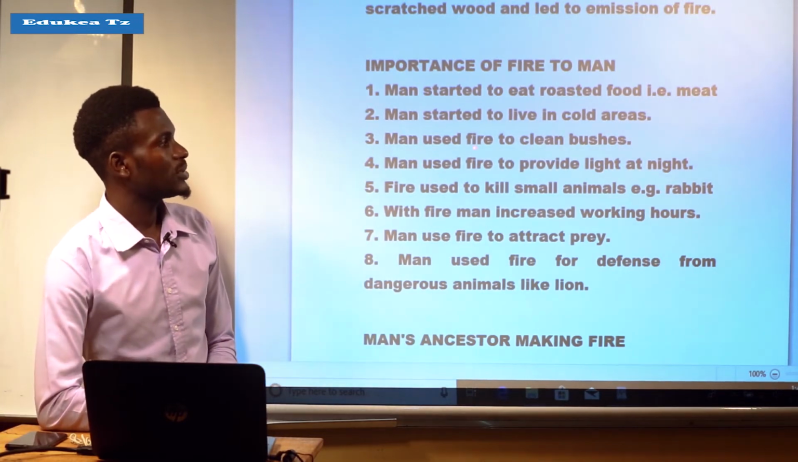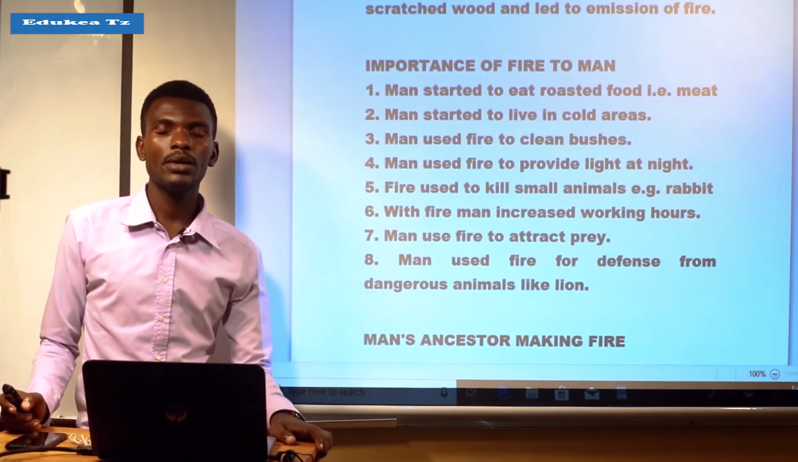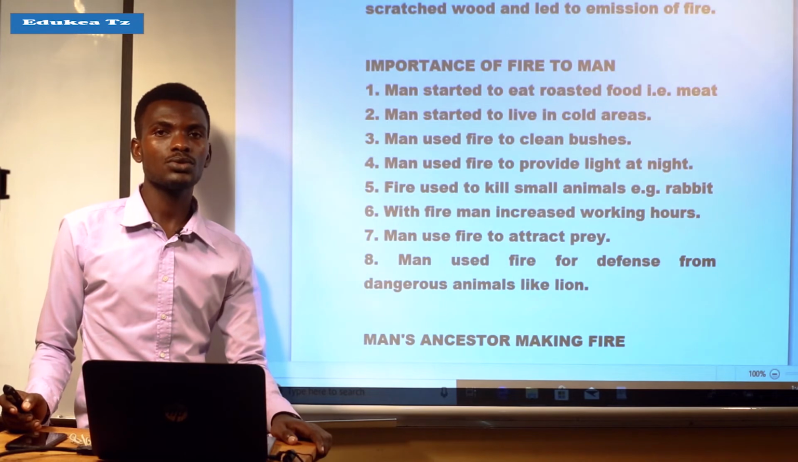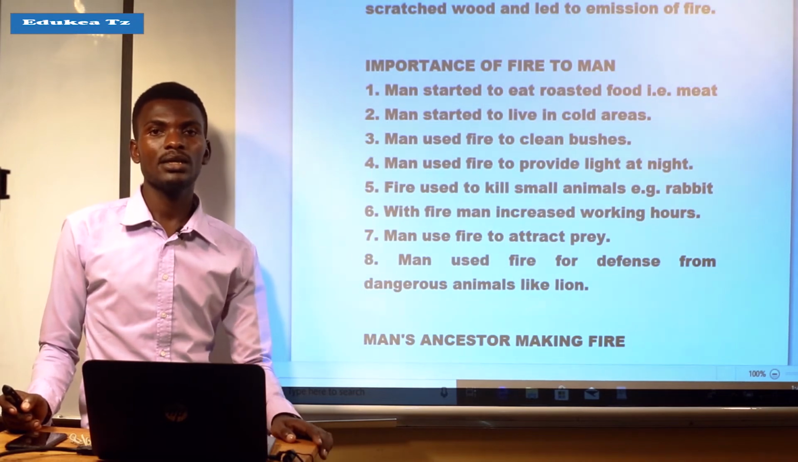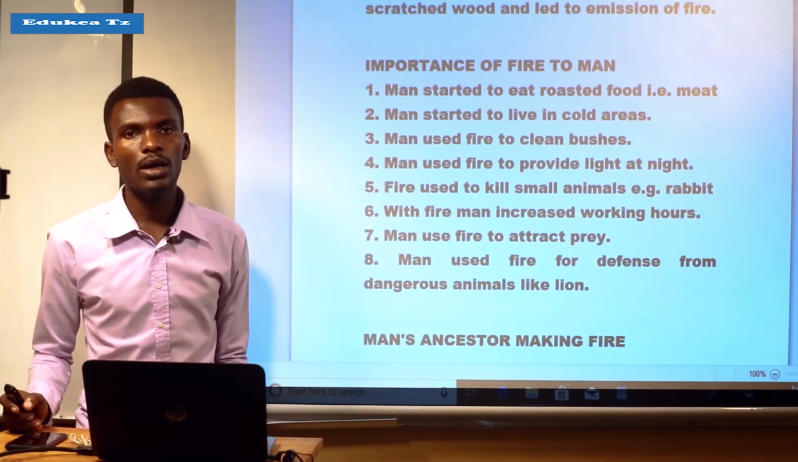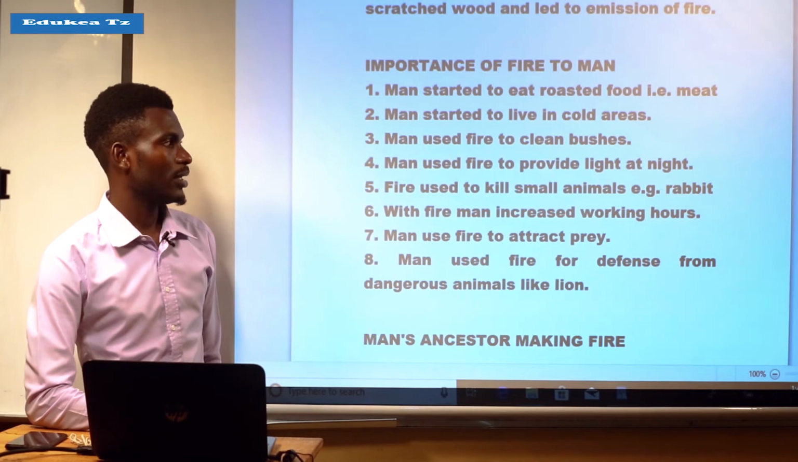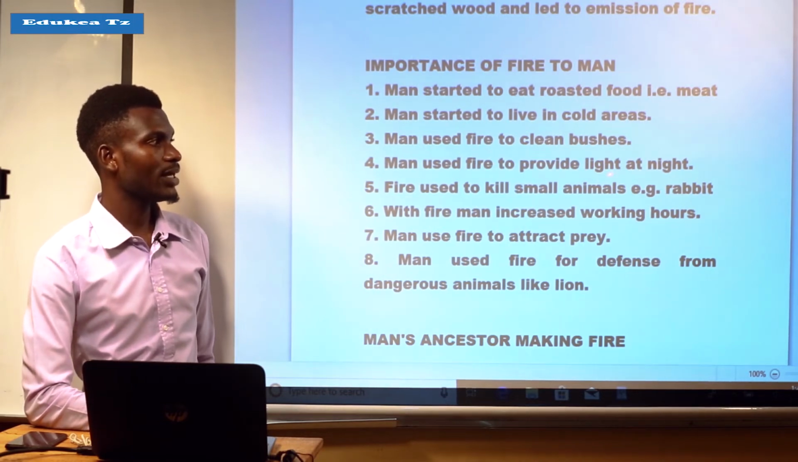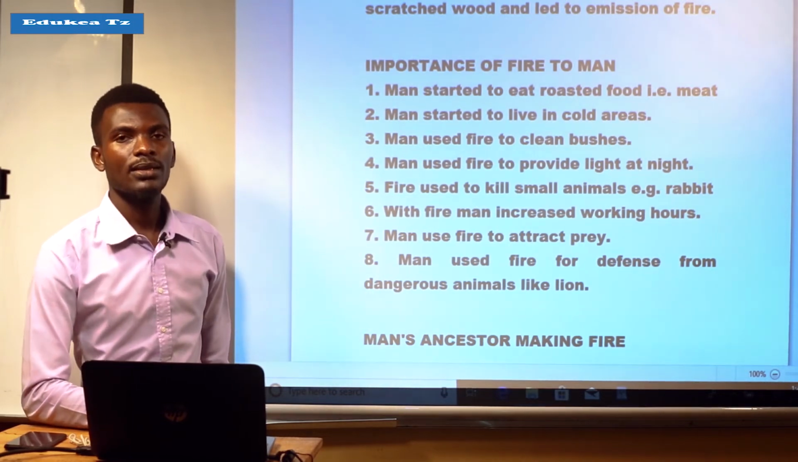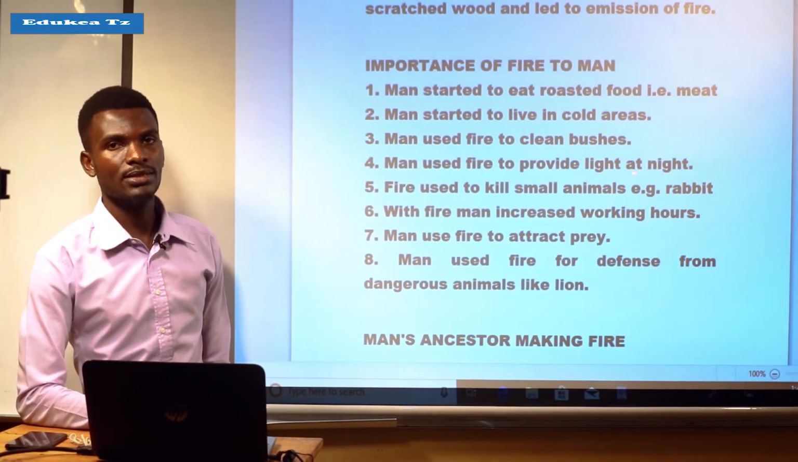But also man used fire to clean bushes. It means that man was using fire to clean the bush, whereby he set up fire and the bush was being cleaned by the fire. And man used the fire to provide light at night. It means that the fire was used to provide light at night.